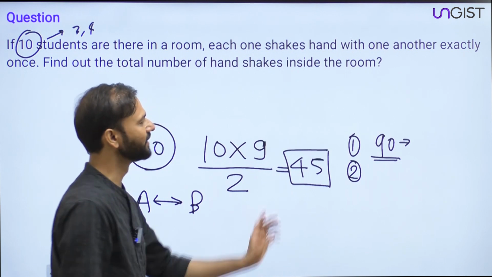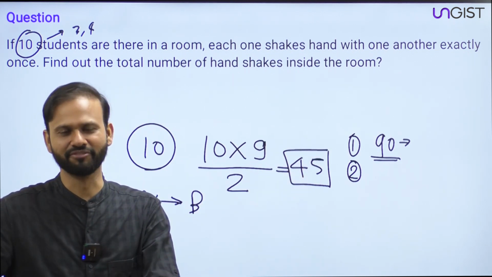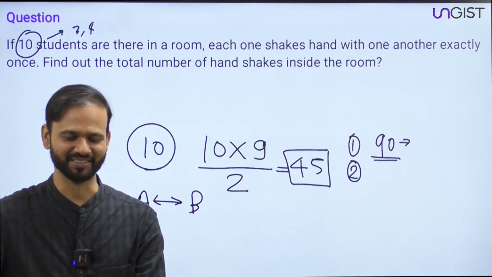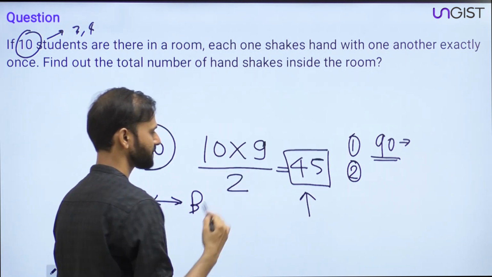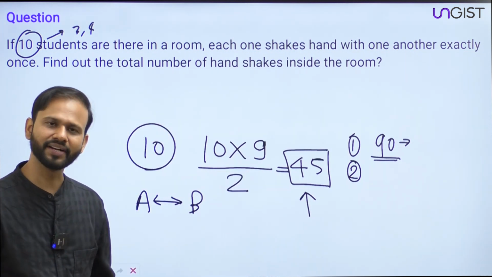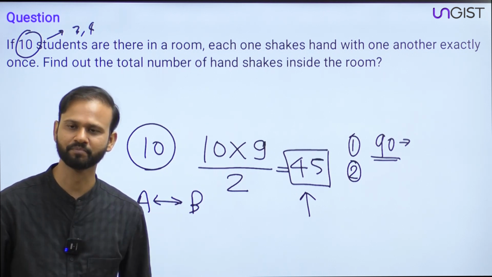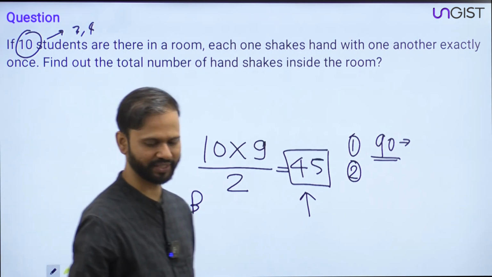But anyways friends, if you have thought 90, then it is also a good effort. Though your answer is not correct, your approach was good. Fine. The correct answer is 45. So guys, now please note it down, and after that, I'll give you some more numbers and tell me the answers quick.